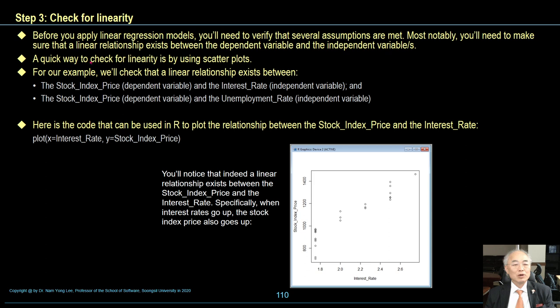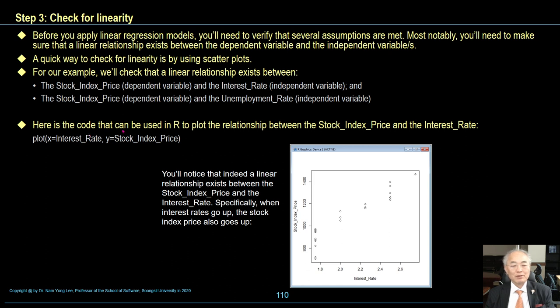A quick way to check for linearity is by using a scatter plot. For our example, we will check that a linear relationship exists between stock index price, the dependent variable, and the interest rate, an independent variable. Also, we have to examine the linear relationship between stock index price and unemployment rate.